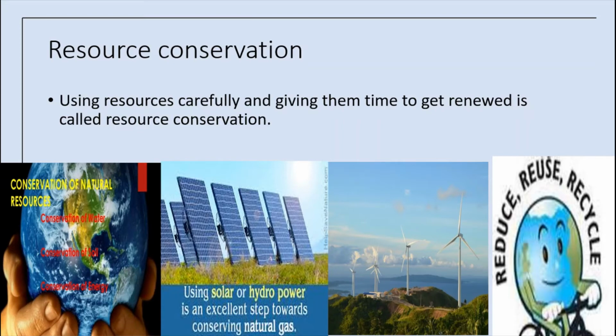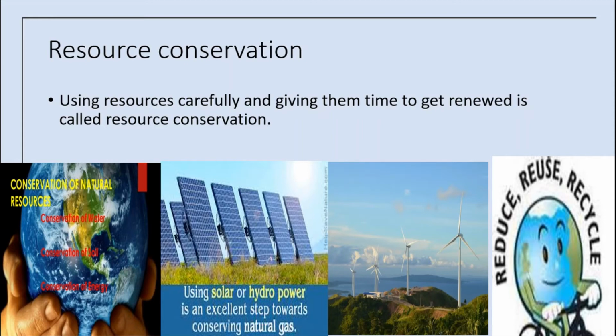For example, fossil fuels. Conservation of fossil fuels like coal, petroleum and natural gas is essential because they take millions of years to form. We also know that they are an important source of energy. Once they get exhausted, they will take millions of years to replenish. These are non-renewable resources. One way of fuel conservation is to avoid their wastage.